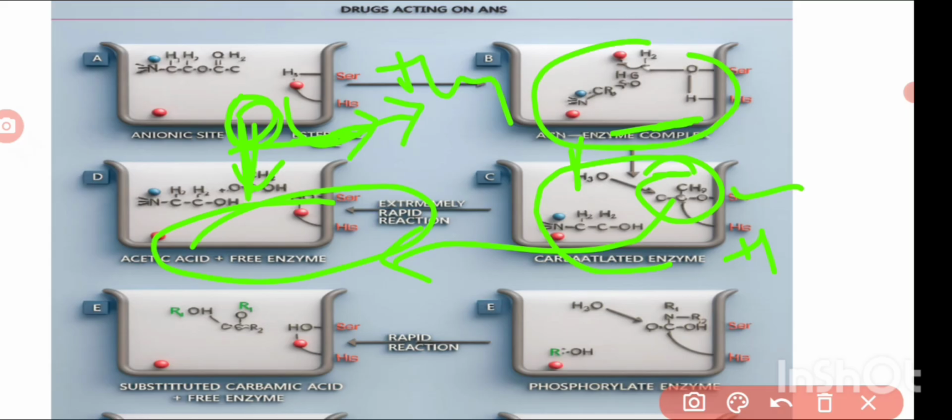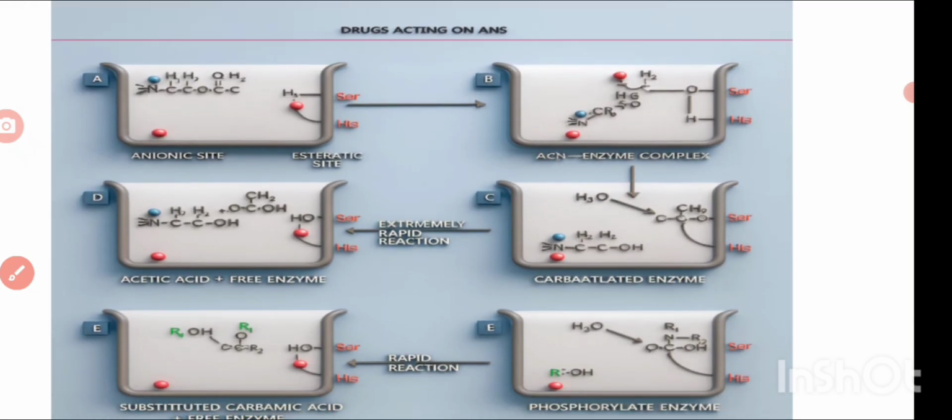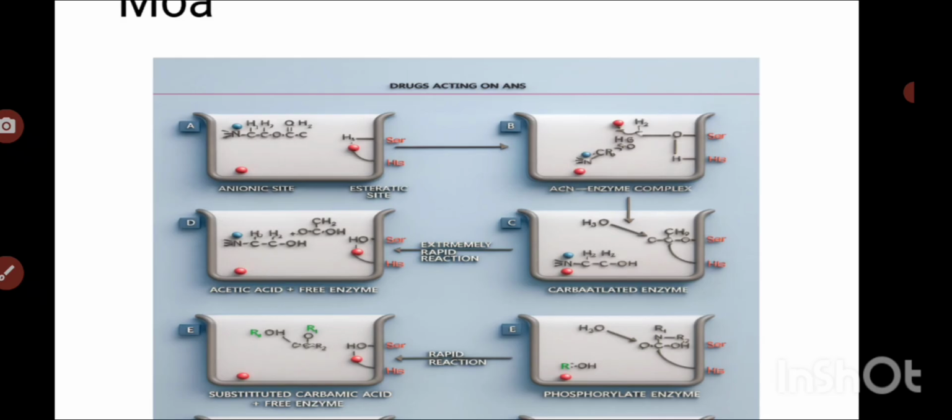But in the case of carbamylated enzyme from carbamate drugs, the enzyme slowly undergoes hydrolysis. So it remains on the enzyme site for more than 30 minutes, and after that it is removed from the enzyme. So the enzyme is available for acetylcholine again after 30 minutes, and until then acetylcholine degradation is inhibited.